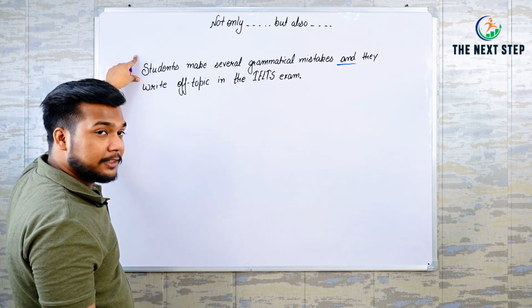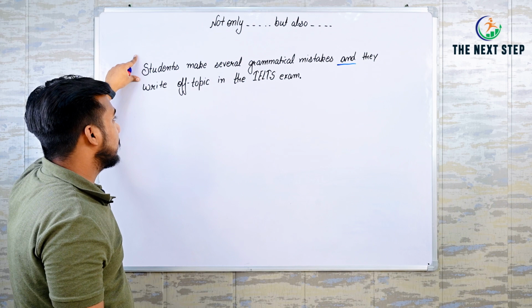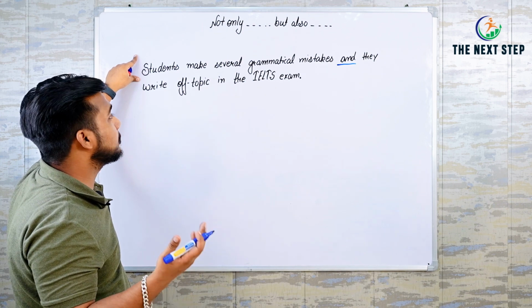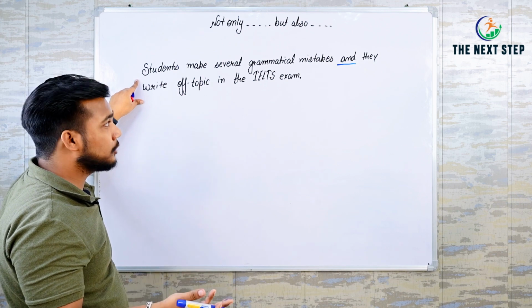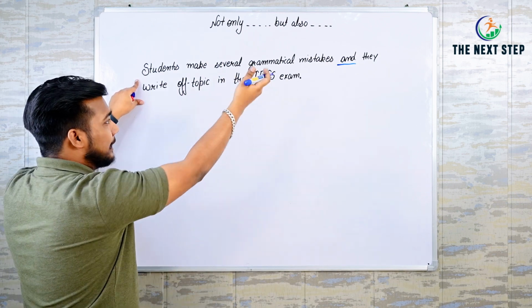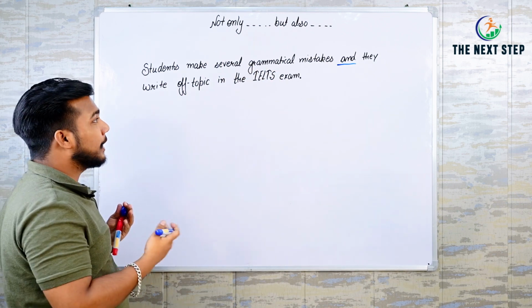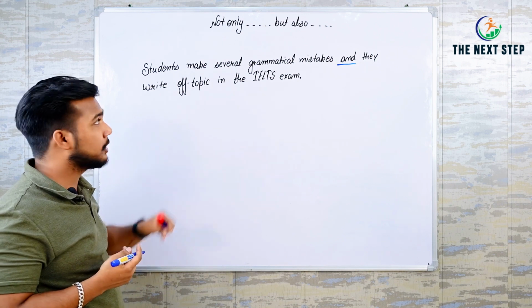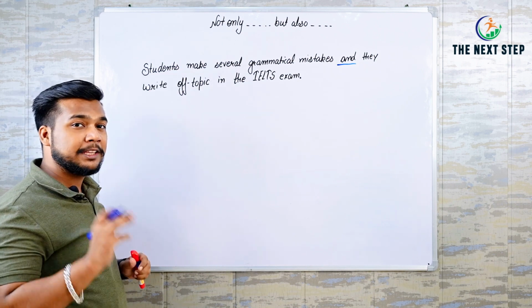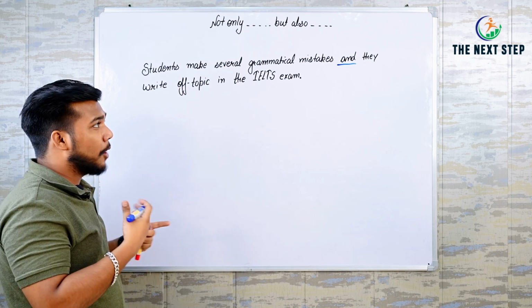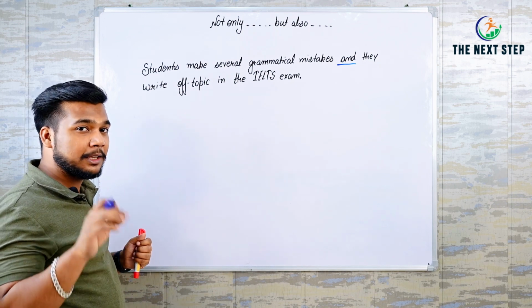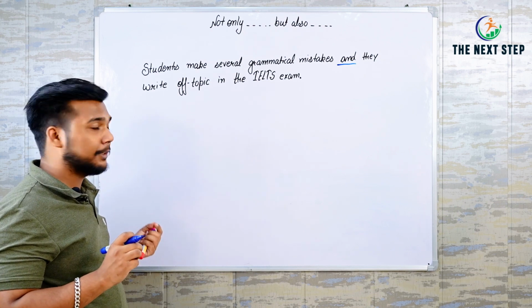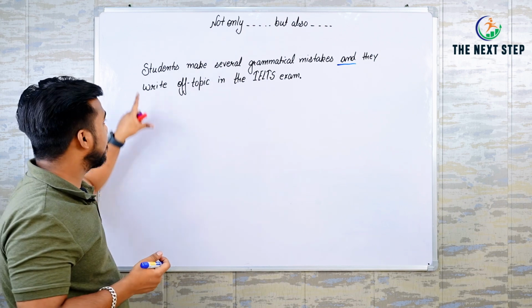As I said, the same sentence: students make several grammatical errors and they write off topic in the IELTS exam. So how can I pass the same information with the same connector? Can you try? If you know how to do it, kindly send the answer in the comment box, pause the video for 1 minute and then share it.